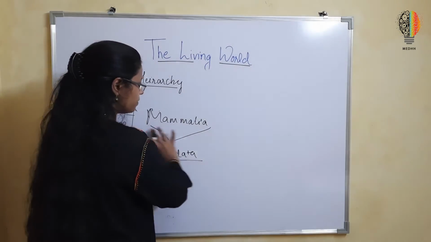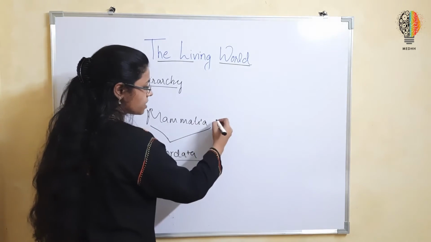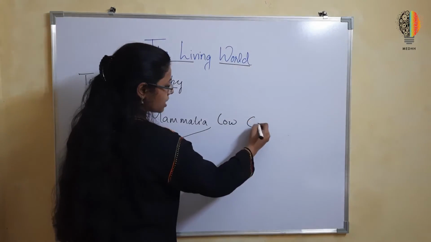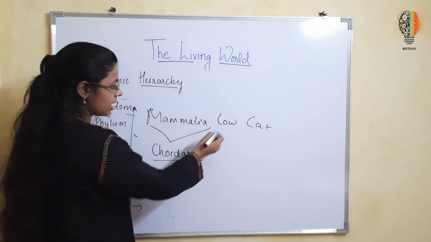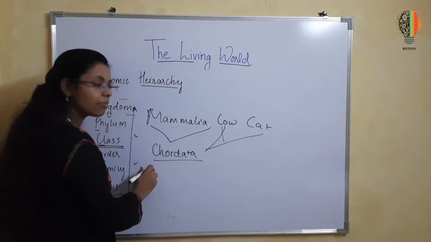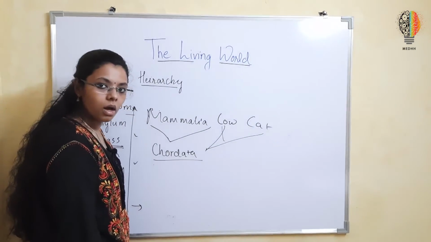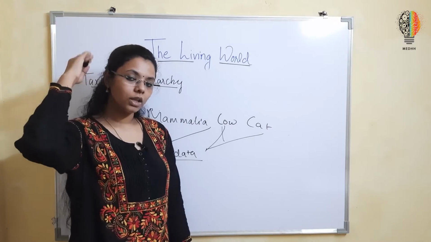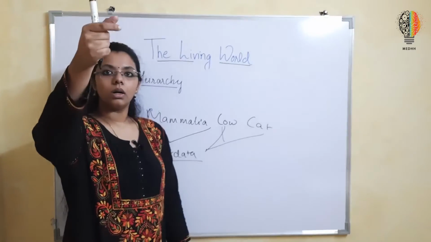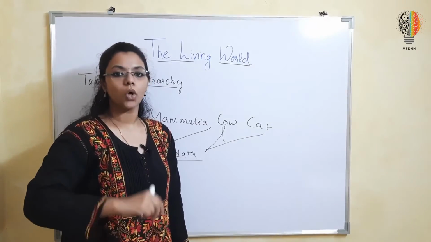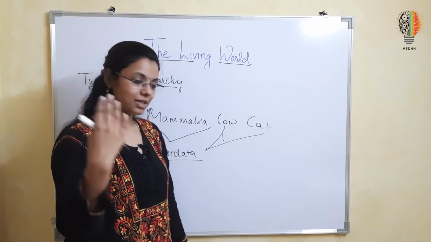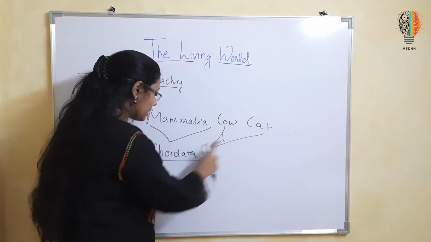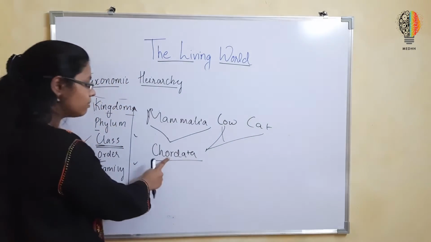Okay, like mammals, if I take the examples which I gave, cow and cat. Okay, they both are mammals. They all belong to the same phylum, Chordata. Chordata is the presence of a hollow dorsal nerve cord on the back side, that is, a presence of notochord on the dorsal side. That is the characteristic of the phylum Chordata. So even cow shows it and even cat shows that characteristic. That is why they belong to the same phylum Chordata.